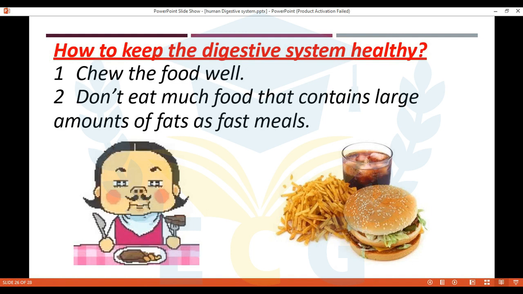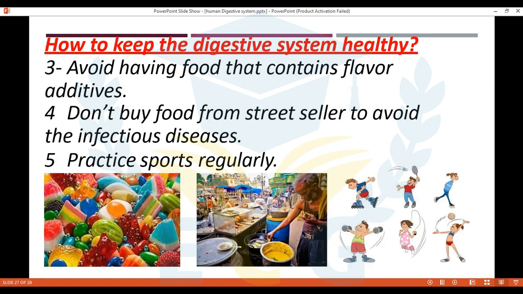As you know, fats are a difficult substance. So don't eat fast meals. And also you can avoid having food that contains flavor additives. Anything that has expired dates, it has flavor additives.